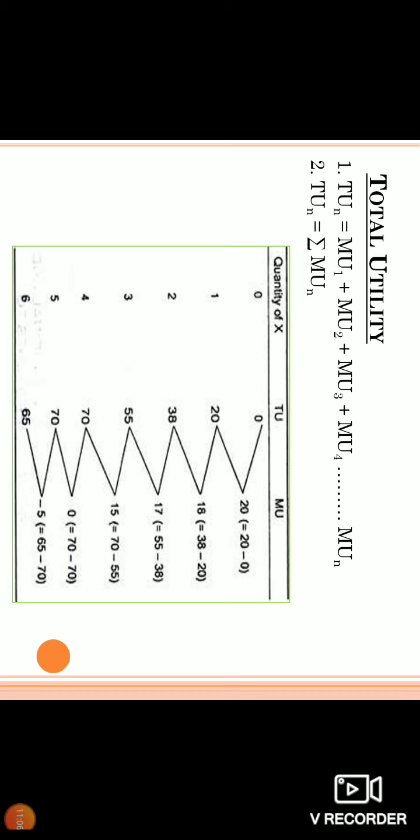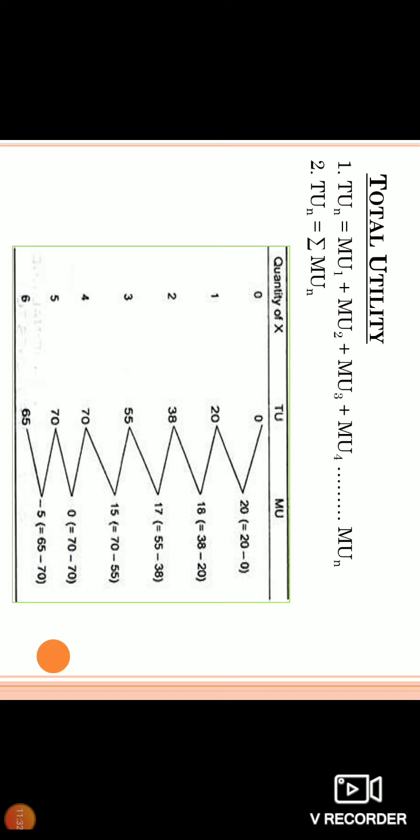You can see the marginal utilities added. Otherwise, if the sixth unit of commodity has been consumed, how much is the total utility? 20 plus 18 plus 17 plus 15 plus 0 plus minus 5 is none other than 65.